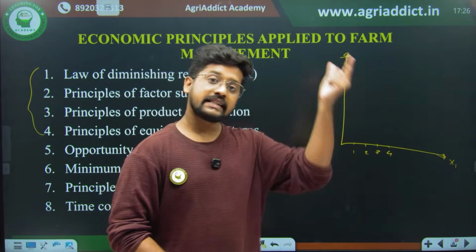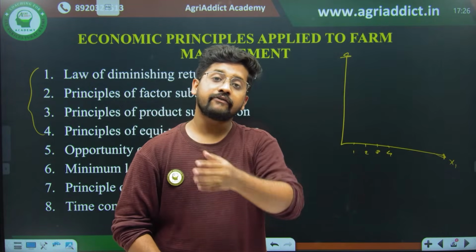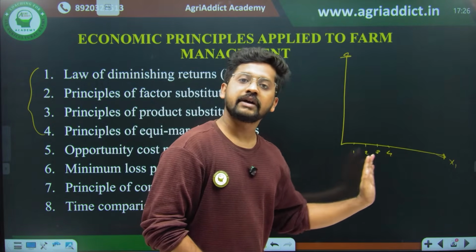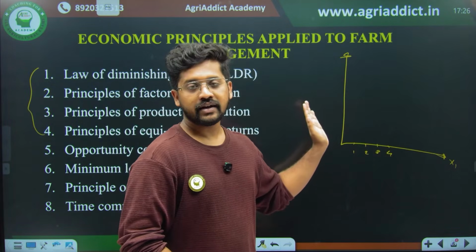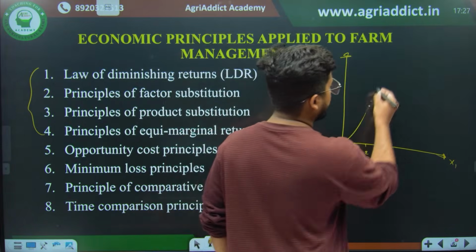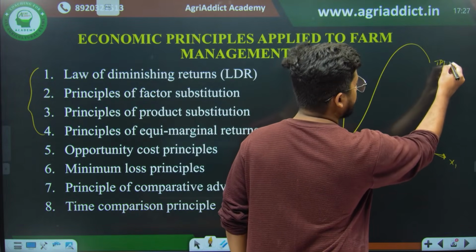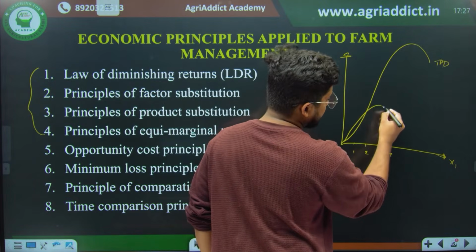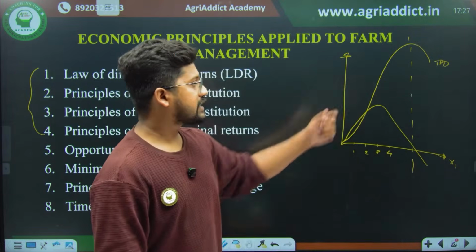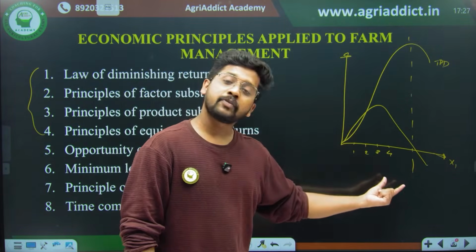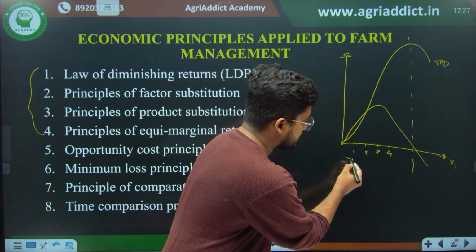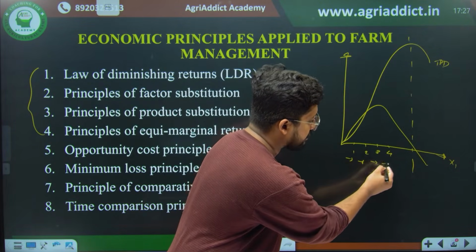So like the law of diminishing marginal utility, while I am consuming, here I am increasing my variable resource, and I am checking my total product and marginal product. So we have seen the total product will be like this. This is your total product, and this is your marginal product. Marginal product is none other than the additional production for each additional increase in the variable resource.